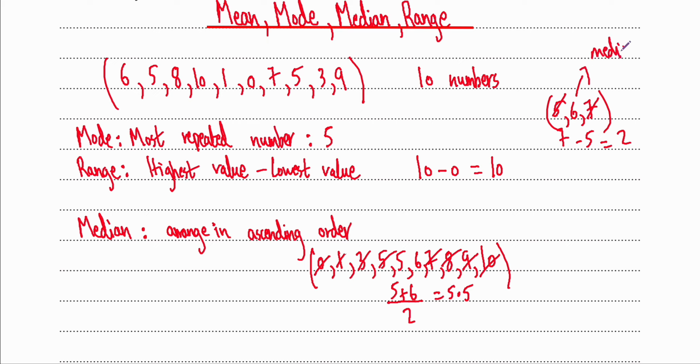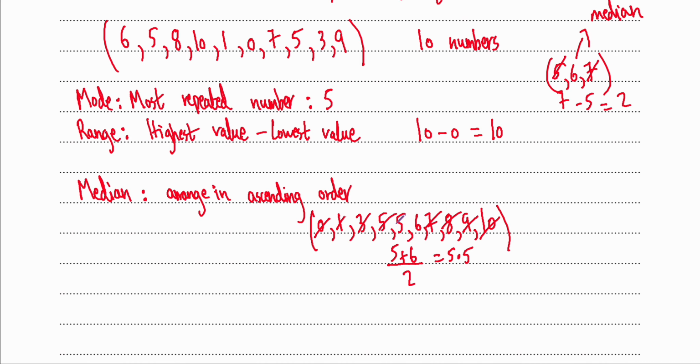So going back to the other small data set that we created. In our case, we had 10 numbers, so obviously we couldn't just cancel equal amounts. If you cancel 5, you'd also cancel 6, and we'd be left with nothing over here. So we don't want that. Instead, we do 5 plus 6, and we divide by 2, and we get 5.5. So I'm going to put a star over here.